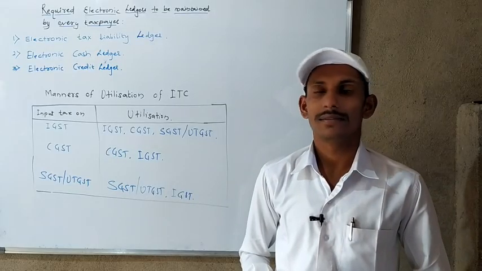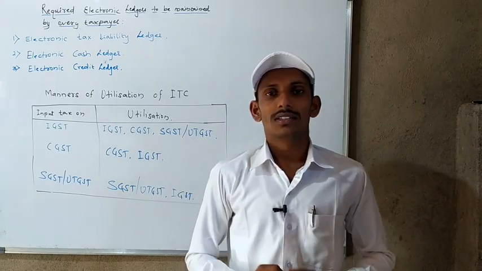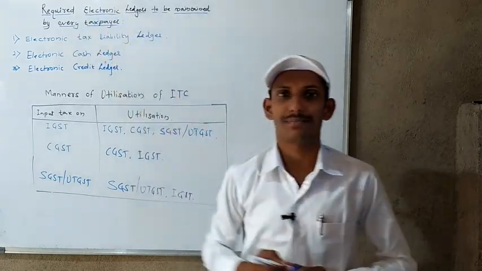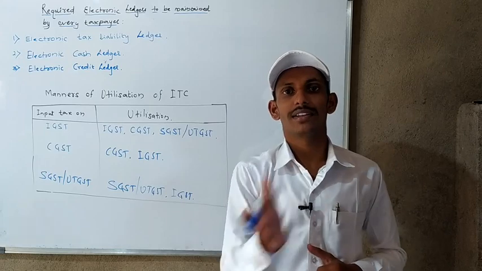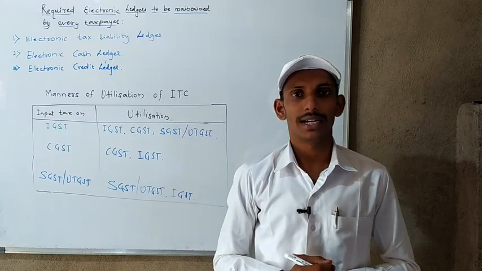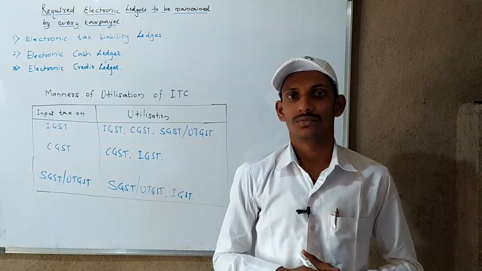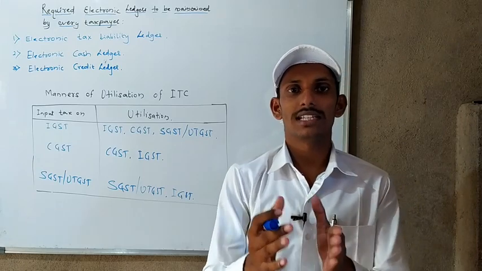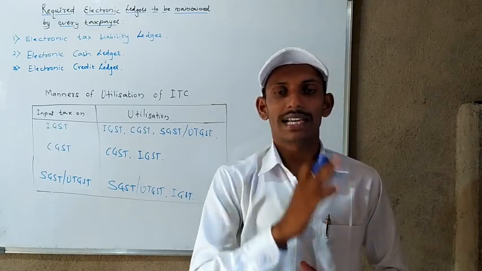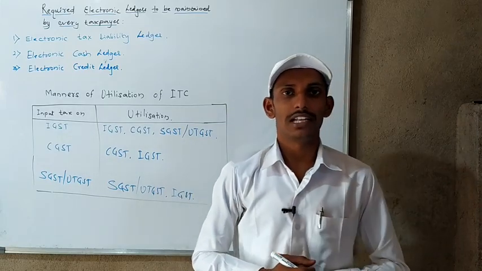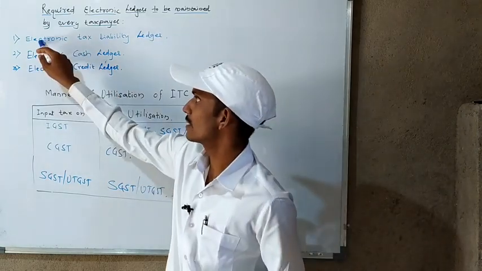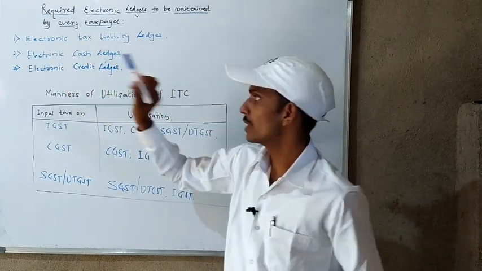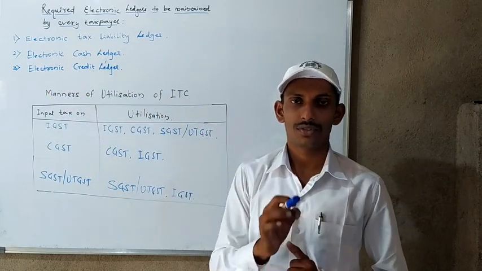Next concept we'll see: what are the required electronic ledgers to be maintained by every taxpayer. As we know, the taxpayer needs to make payment to the government using electronic modes, and he has to maintain some ledgers. So what type of ledgers does he have to maintain? The taxpayer needs to maintain three types of ledgers. Here I have listed: one is the electronic tax liability ledger, second is the electronic cash ledger, and third is the electronic credit ledger. We'll discuss them one by one.